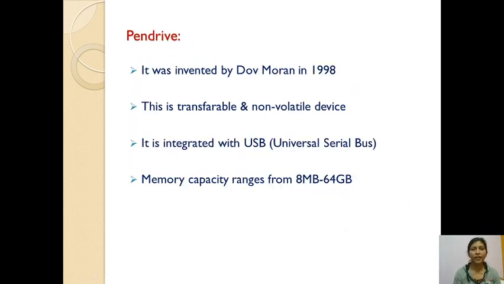Then third one is pen drive. It was invented by Dov Moran in the year 1998. So Dov Moran invented the pen drive. This is a transferable and non-volatile device. Transferable means we can easily transfer the data using this pen drive. It is integrated with USB. USB means Universal Serial Bus. Memory capacity ranges from 8 MB to 64 GB and more than this. Now the speed capacity is increased.